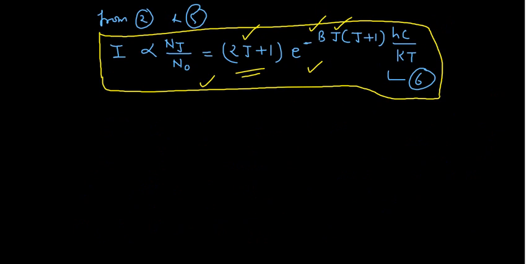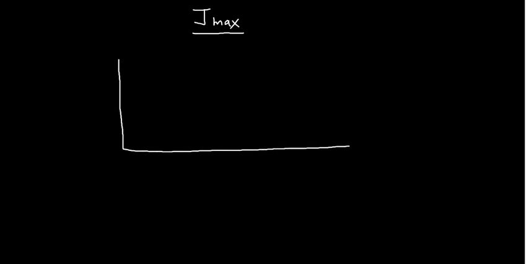Now I am going to discuss another very, very important concept, and that concept is the concept of J max. I am using the next page, concept of J max. You may have a numerical in your competitive examination based on this concept. Say for example, I am plotting this graph here, okay?